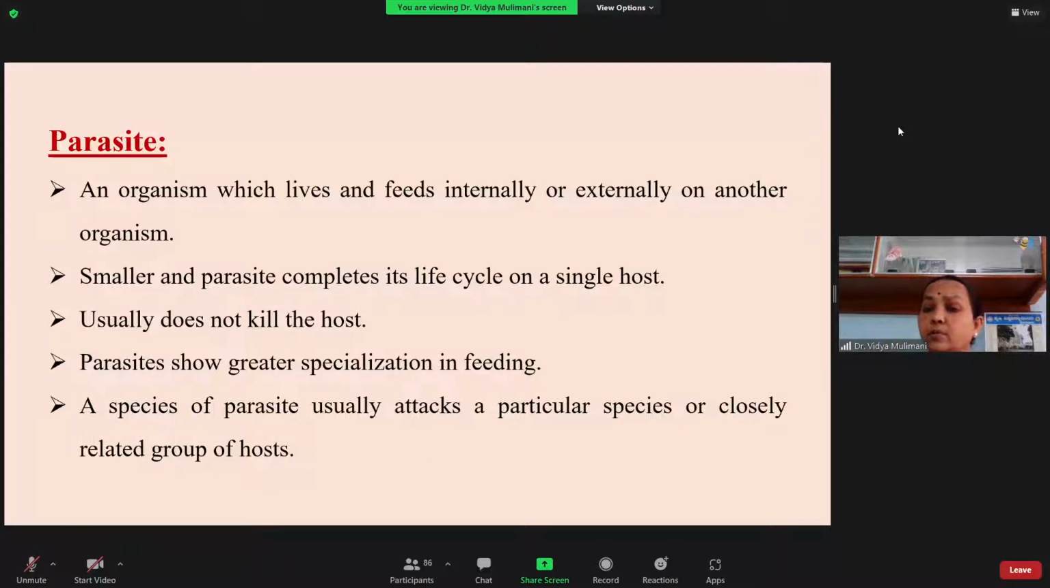The predators, they don't have an intimacy with their prey. Close or the sentiments, they don't have. But whereas the parasites, they have the close association or the intimacy with their host. So that is why you can see here they are attacking only a particular group or closely related group of the insect.